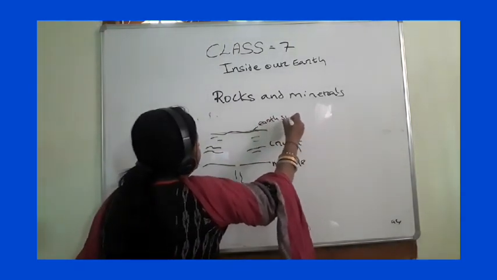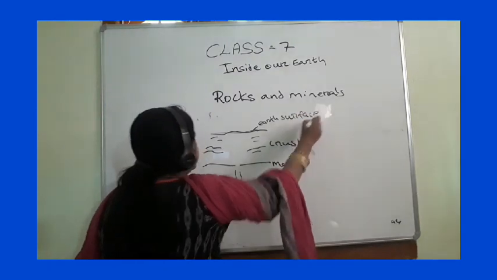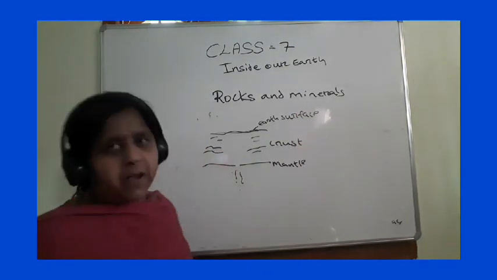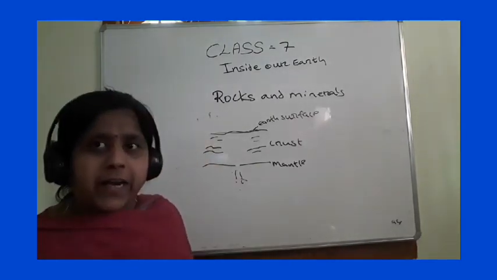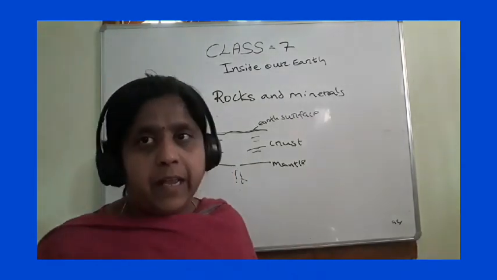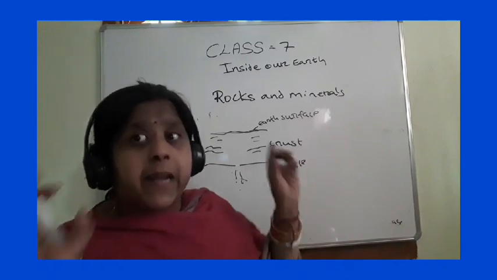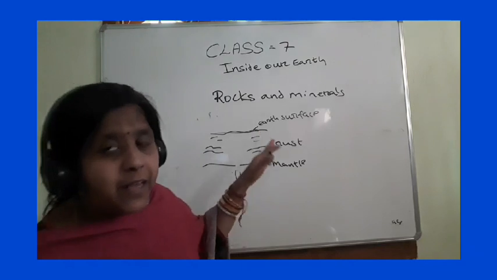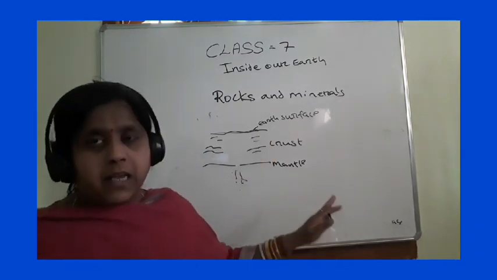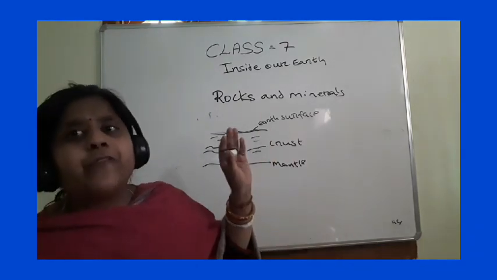It is the earth surface. When this hot molten magma, children, cools down and solidifies inside the earth only. When this hot molten magma, children, solidifies and cools down inside the earth crust, it is intrusive igneous rock.